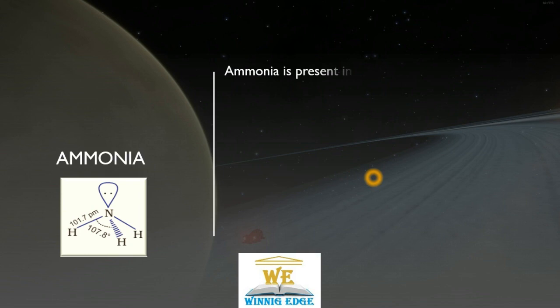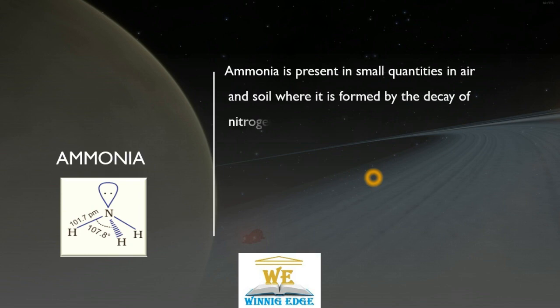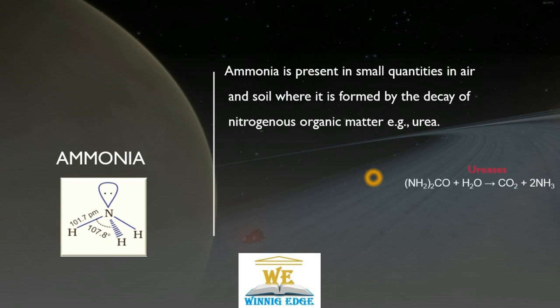Ammonia is present in small quantities in air and soil, where it is formed by the decay of nitrogenous compounds like urea. We are talking about our planet Earth. Here organic matter does exist, and with its decay, ammonia is produced. Simply, urea through an enzyme known as urease. These enzymes are present in microbes that decompose this urea into carbon dioxide and ammonia gas.